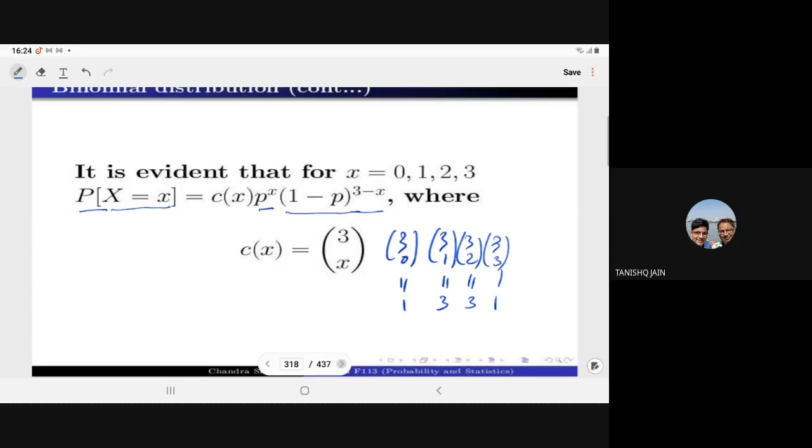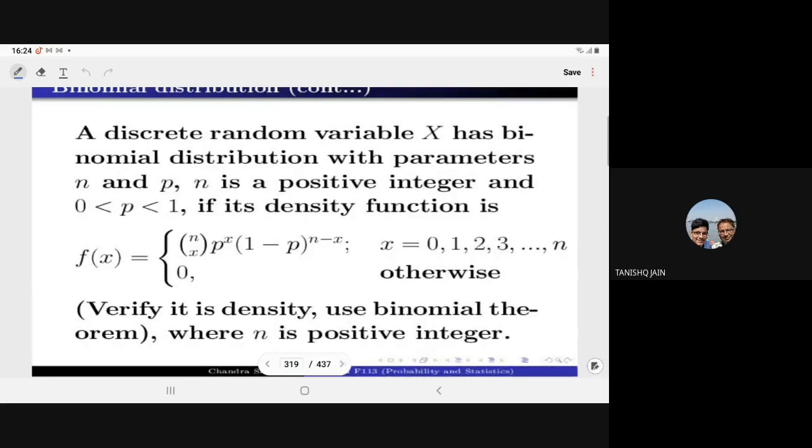Yes, I got it. And that we have proved this also. Here we have proved also, verify that it is the density. So for that being a density, it must satisfy the necessary and sufficient condition. So now onward, we can say this is the PDF for the binomial variate, right? So what is that? nCx p to power x, 1 minus p to power n minus x, x is equal to 0, 1, 2, up to n.